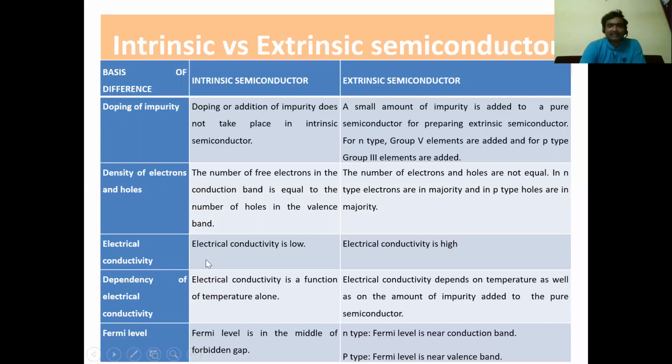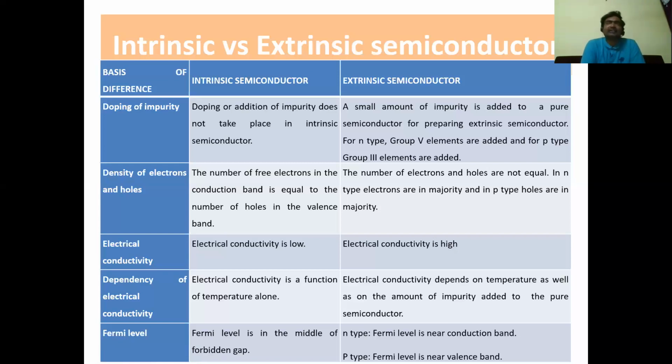Coming to electrical conductivity, it is zero or very low in an intrinsic semiconductor, because the number of electrons and the number of holes are equal. That's why the electrical conductivity is too low, or nearer to zero. The electrical conductivity is high in an extrinsic semiconductor, because in an n-type semiconductor the majority charge carriers are electrons. So a large number of electrons are there, but a small number of holes. That's why you can expect a large electrical conductivity from an n-type semiconductor.